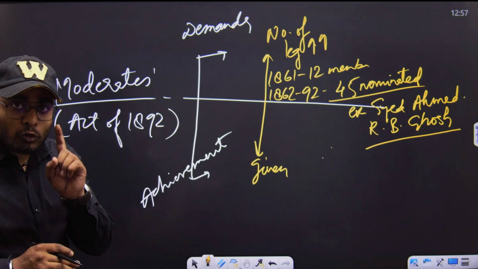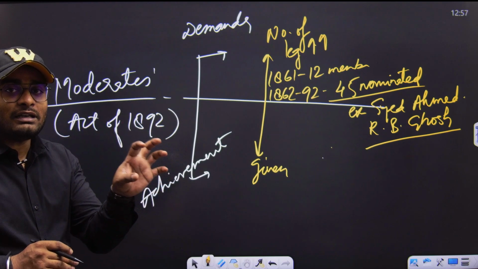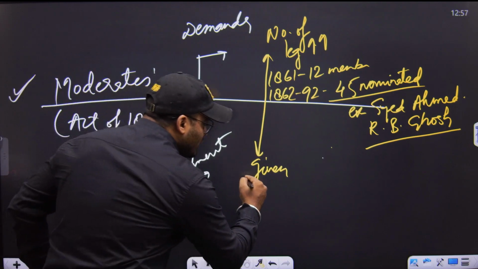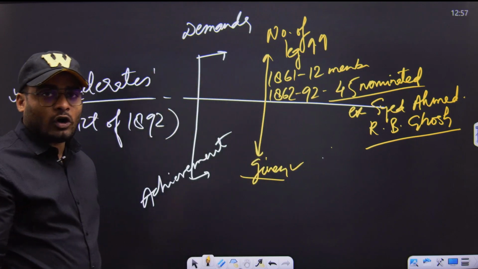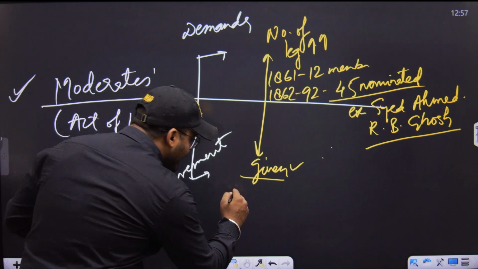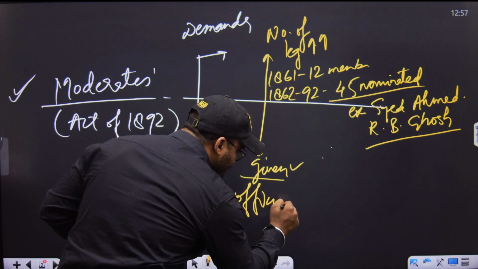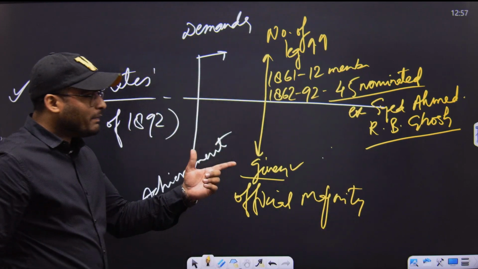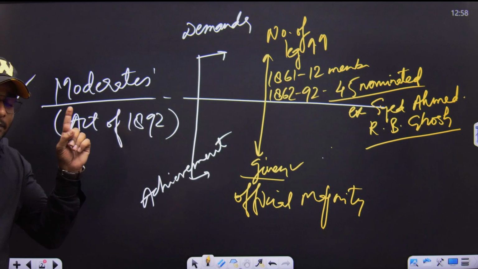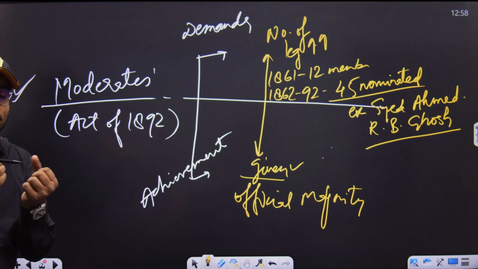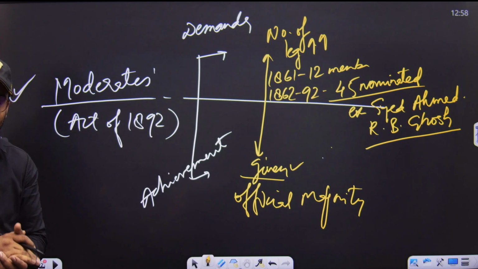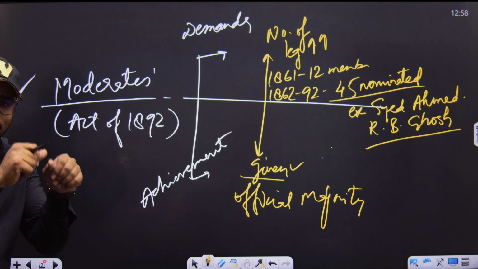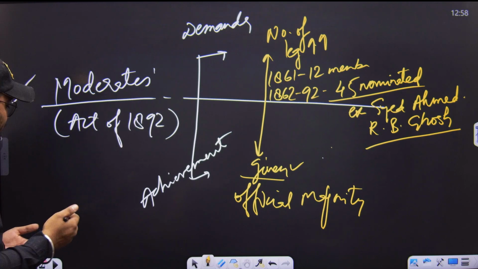But provided the official majority will be maintained. So they fulfilled the demand of the moderates, but maintained the official majority. It means the demand of the moderates was not accepted the way they wanted, but the British accepted it in their own fashion.